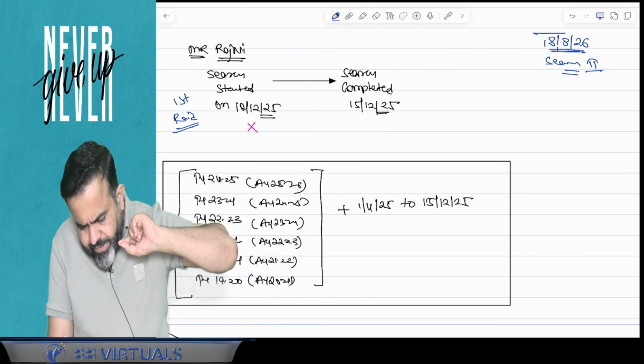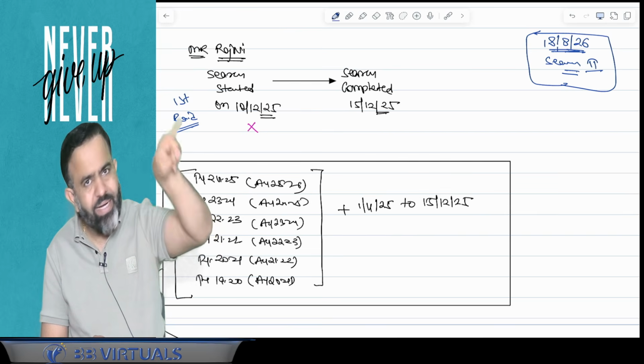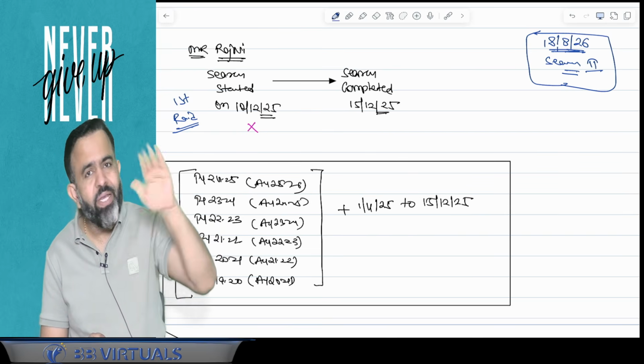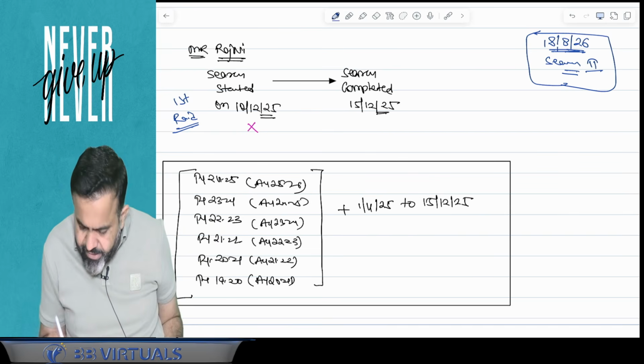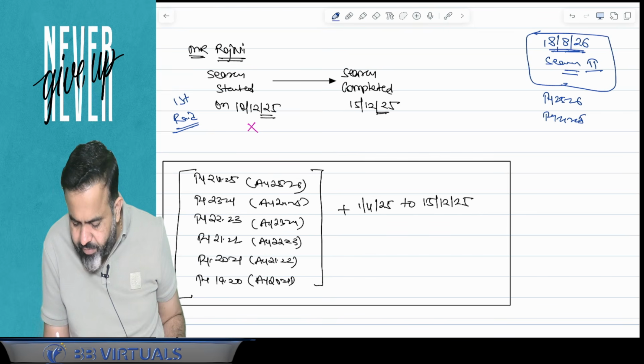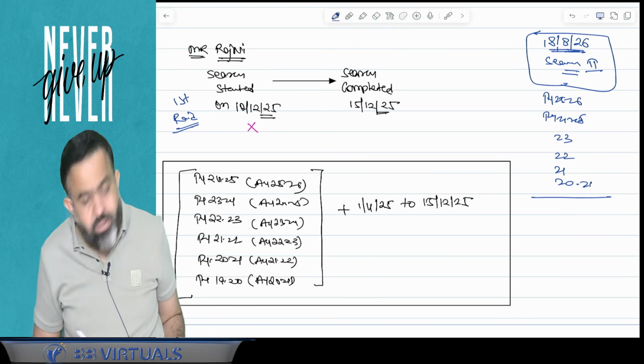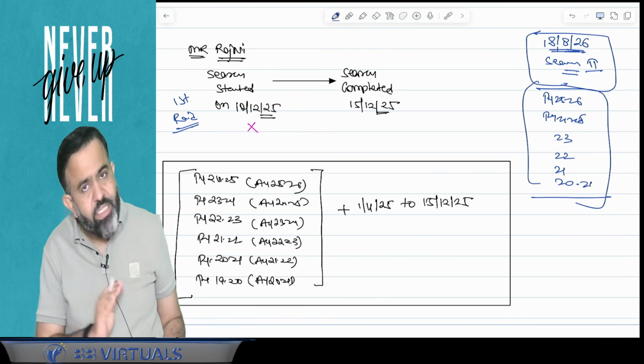Now when this second search is conducted on the 18 August 2026, then guys, the block period will change here, because here they will make the assessment of the previous year 25-26, previous year 24-25, 23, 22, 21 and 2021. So guys, this previous year has been changed here.